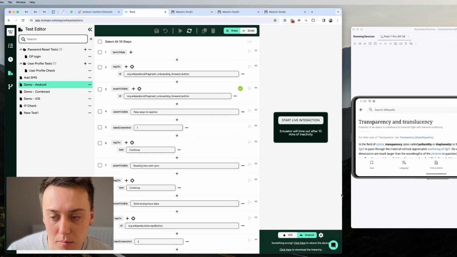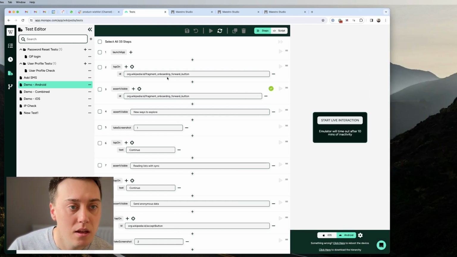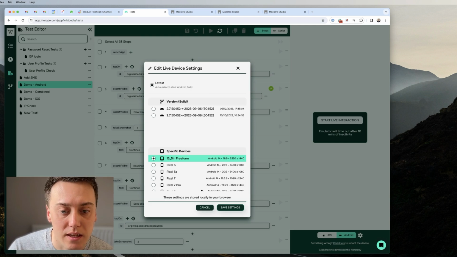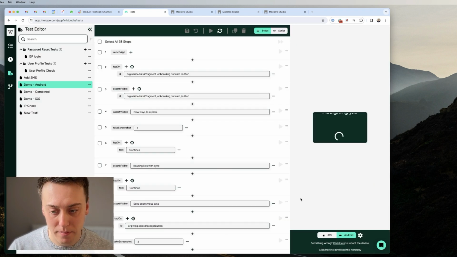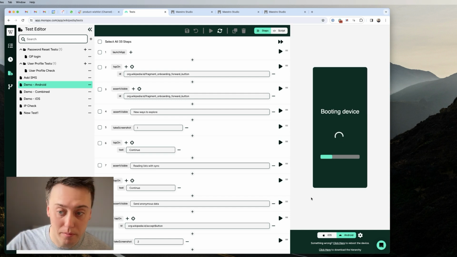So in Moropo, once you load up the live validator, the test editor itself, what you'll see in your Android options here is the ability to go and specify this 13.5-inch freeform Android tablet. Now, this tablet is actually in landscape mode by default. And so the device is going to load up now, and what we'll be able to do is go and interact with it in landscape mode.